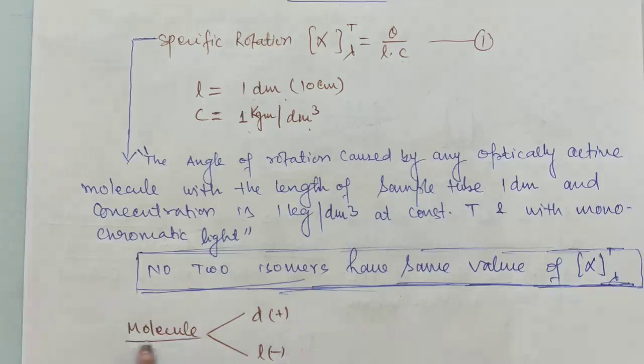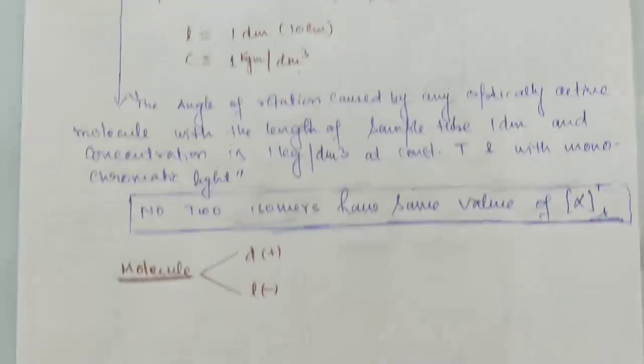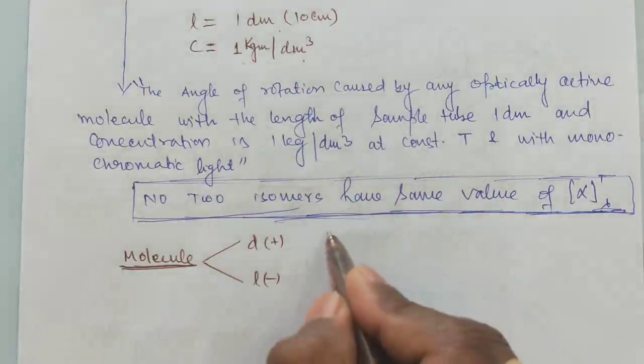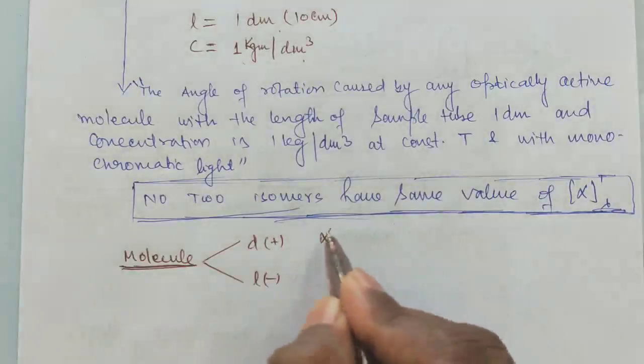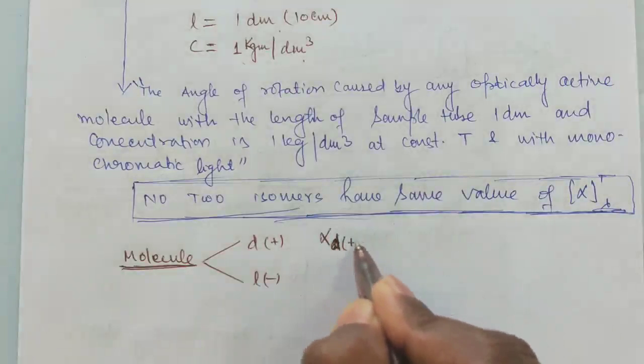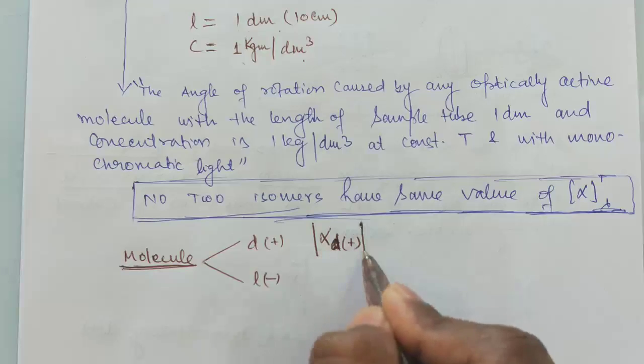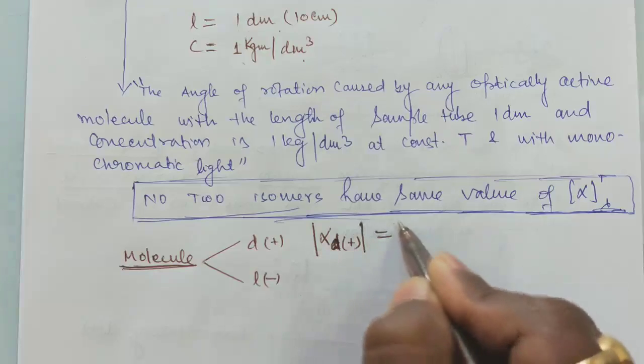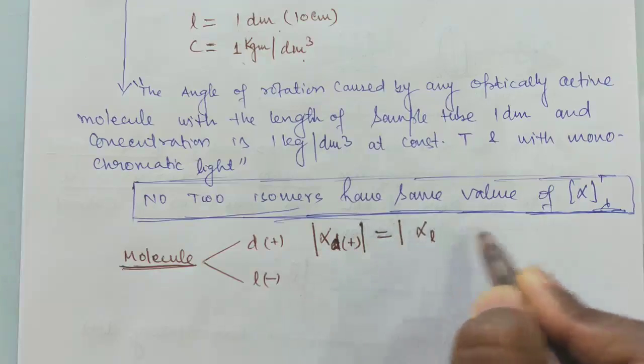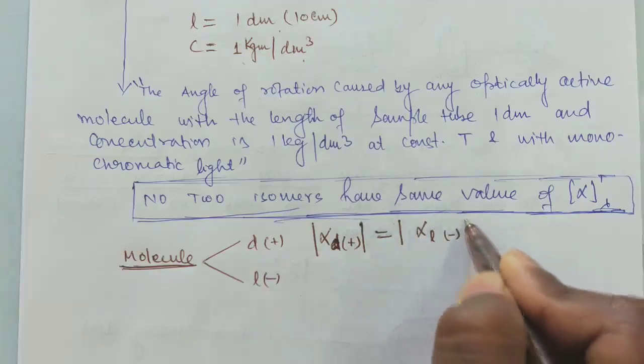The molecule has the same molecular formula, same connectivity, but both have opposite properties towards plane polarized light, one is D plus, the other D minus. So alpha of D or plus, magnitude is equal to the alpha of L or minus.